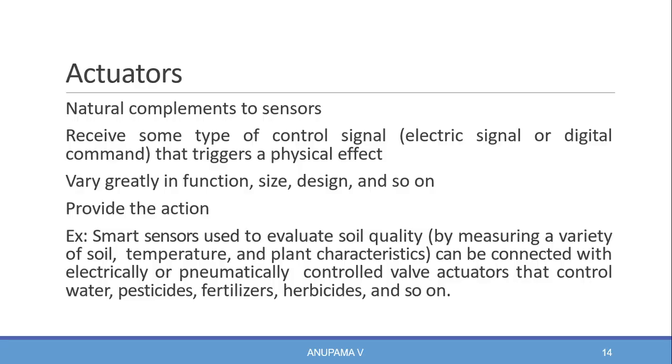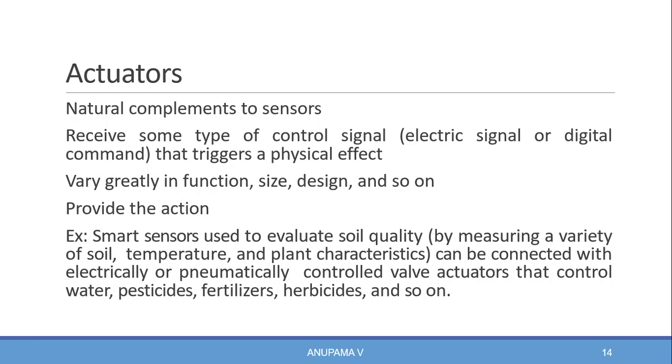An actuator receives some type of control signal, or electrical or digital command, that triggers a physical effect of some type, like motion, force and so on, to the environment. Actuators vary greatly in function, size, design and so on.